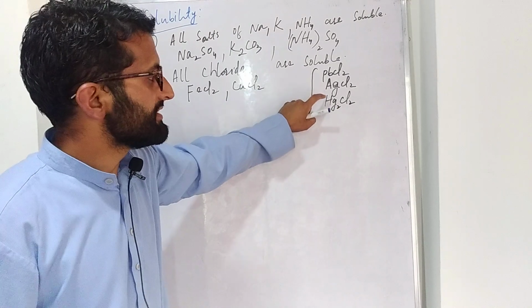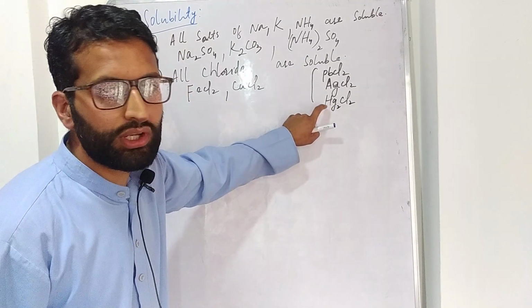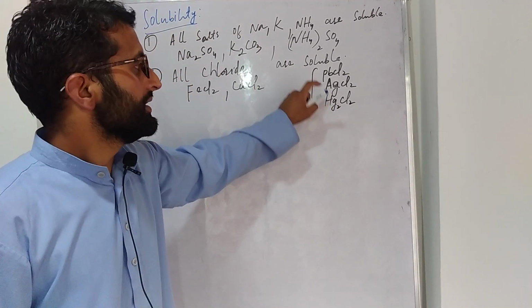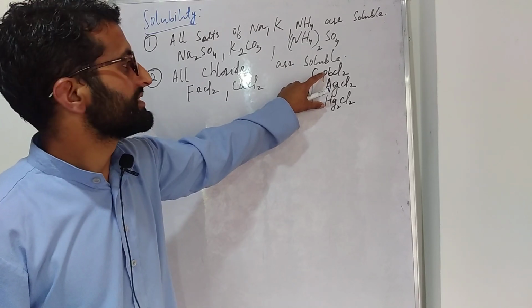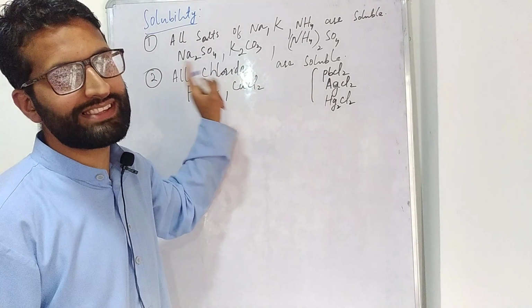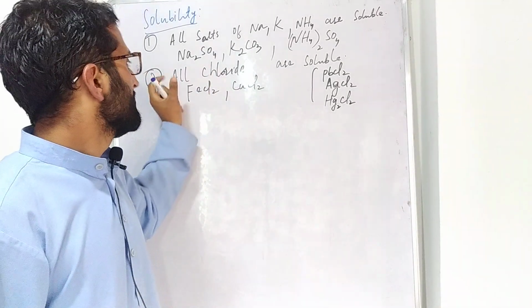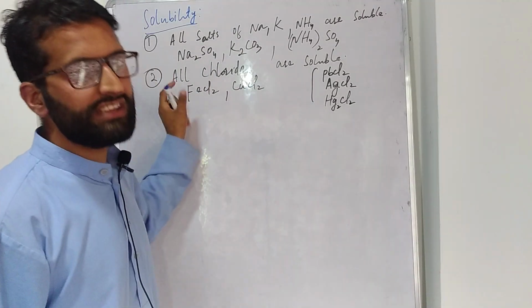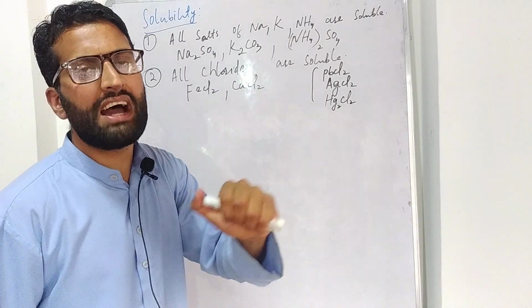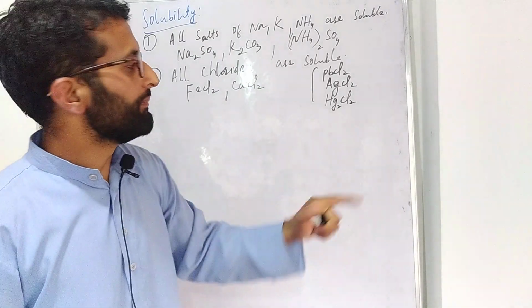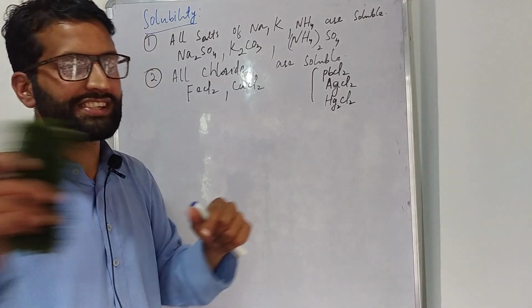Lead chloride, silver chloride, mercury chloride, these are three types of salts, but they are chloride salts. These three salts are insoluble. The rule number second is all chloride salts are soluble, but there are these three exceptions.